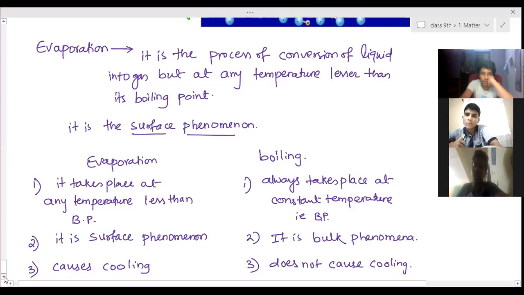And then again, perspiration, that is the sweating process. When you sweat a lot, you feel cooler. Does it happen? When you sweat more, you feel cooler.